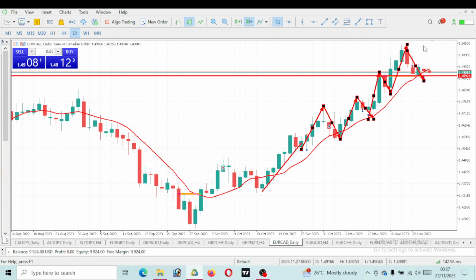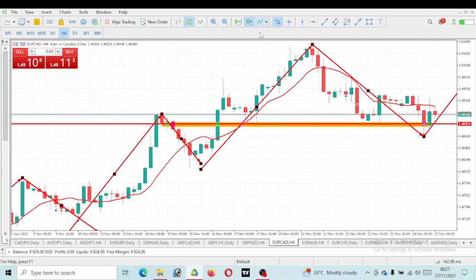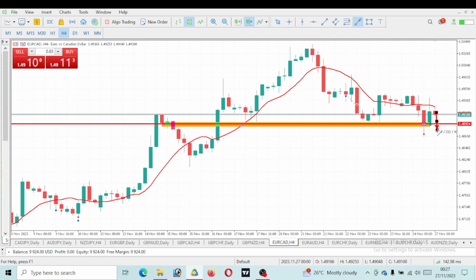So now that this is a higher low, what are we going to be expecting next on EURCAD? We should be expecting another movement to the upside. Thereby, anytime soon, EURCAD will be giving us a new higher high. Thereby, we should expect this new higher high to take out this previous higher high. So EURCAD is now ready for a bullish move. But first of all, if you take a look at it, looks like market wants to drop. So even in case market can drop, then we should be expecting that movement to the upside. So our target is to the upside.